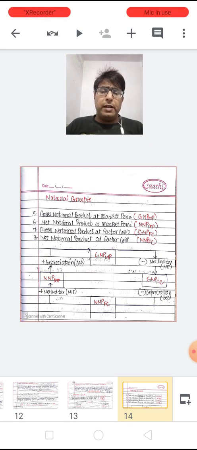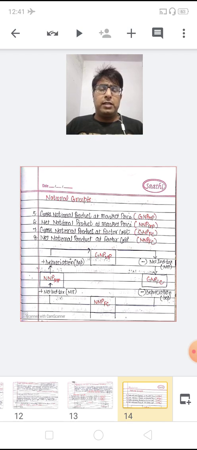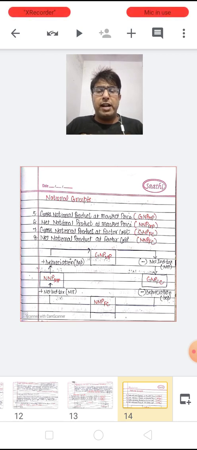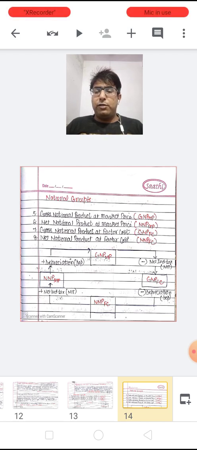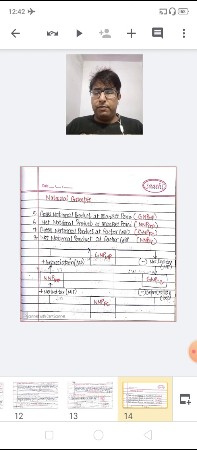Similarly, from NNP-FC to NNP-MP, here the first three alphabets are the same. The only change is from factor cost to market price. I mean, if we want to reach from factor cost to market price, then we have to add the value of NIT. Similarly, from NNP-MP to GNP-MP, there is only a change in the first alphabet.